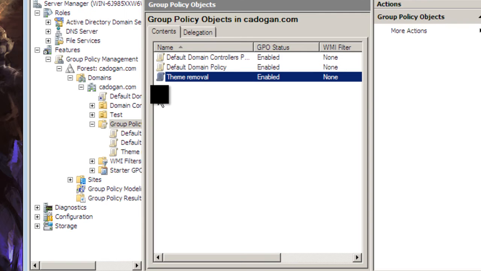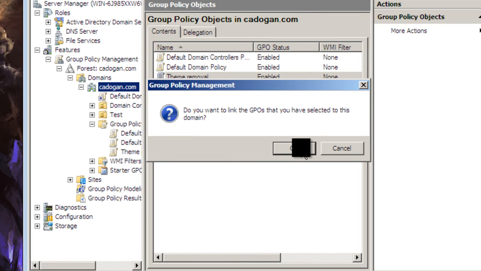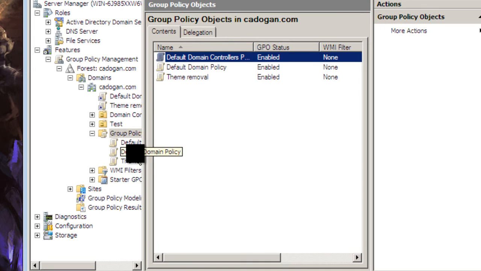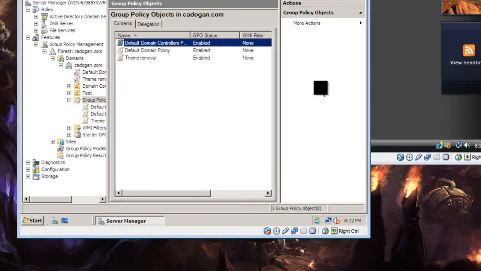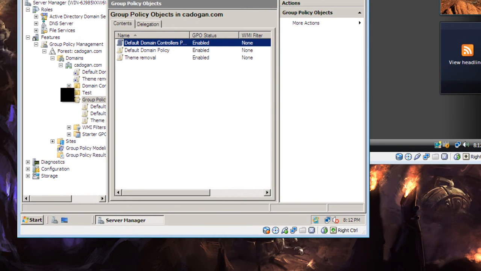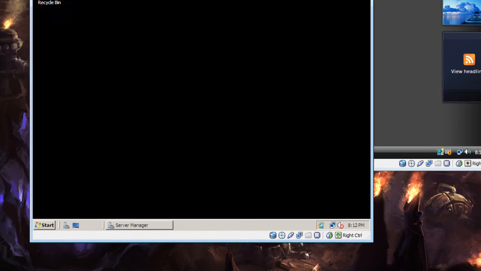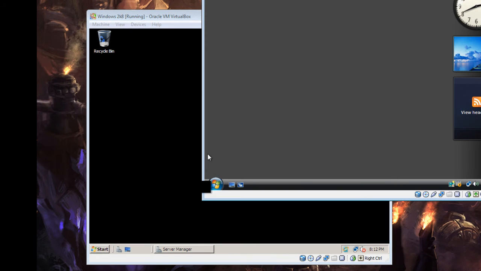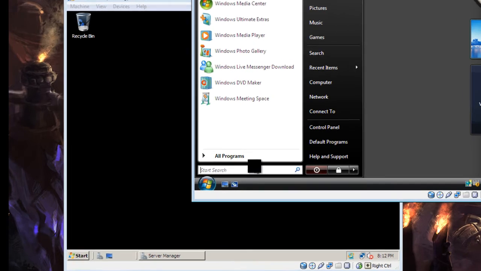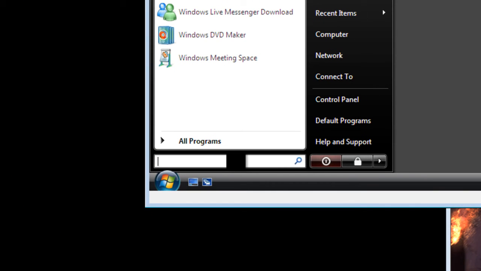Now to get this to work, we're going to need to drag this here over to the Cadogan.com. Would you like to link this review to this domain? Click OK. Alright, and what you want to do now is close. We're going to show you how this works in our Vista client.